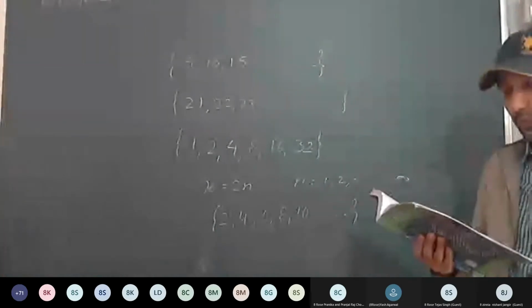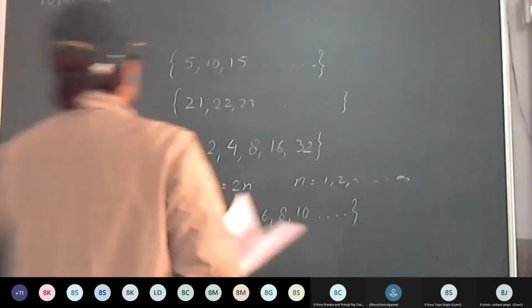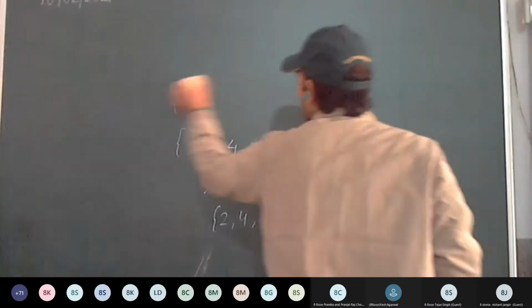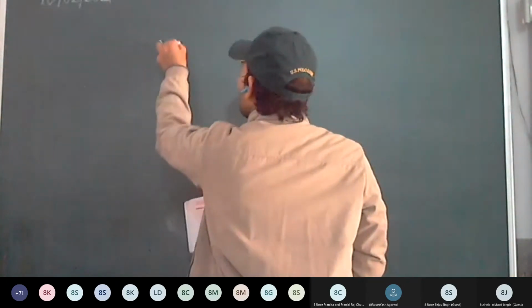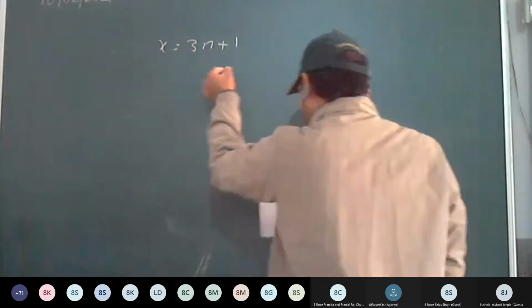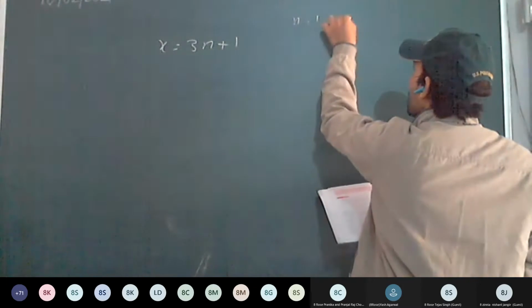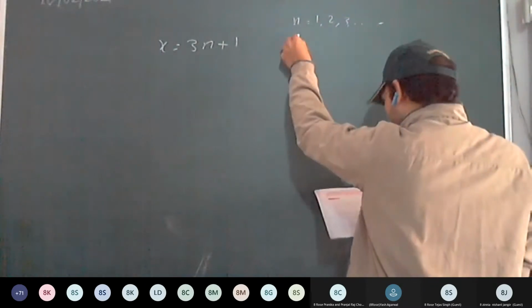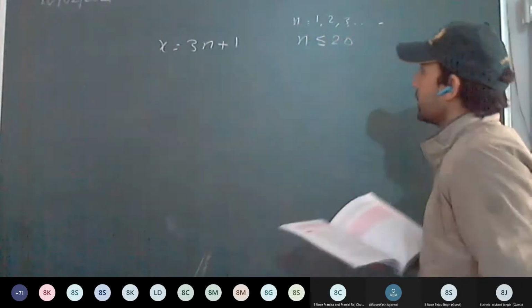B, x such that x equal to 3n plus 1. Find out the set, where n belongs to natural numbers and n is less than or equal to 20.